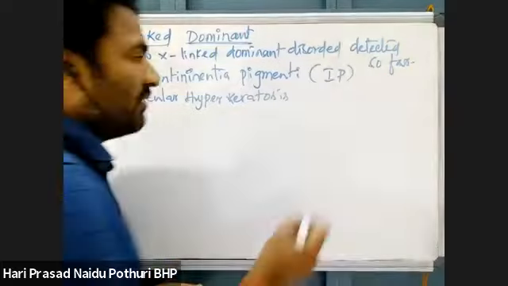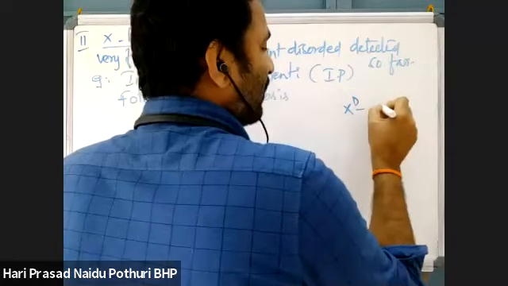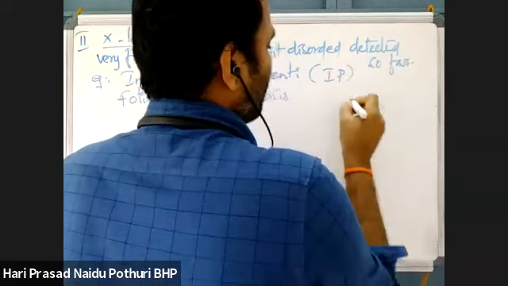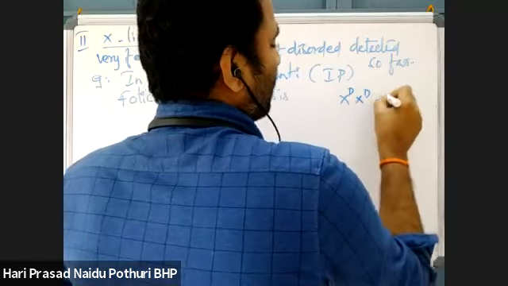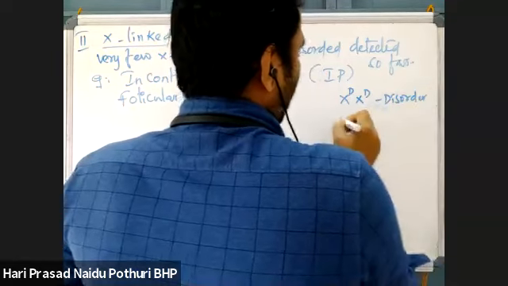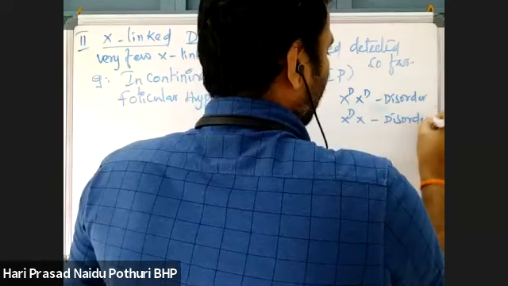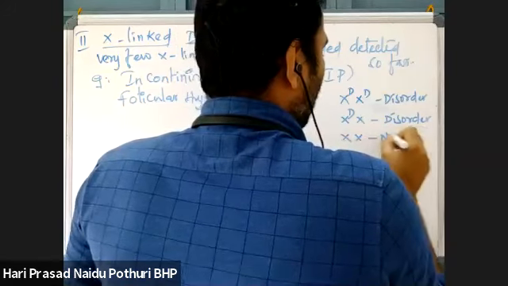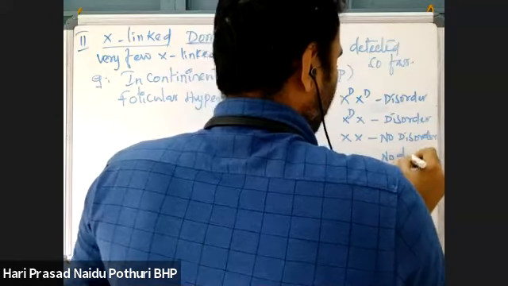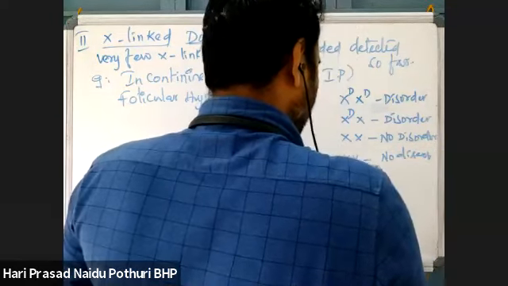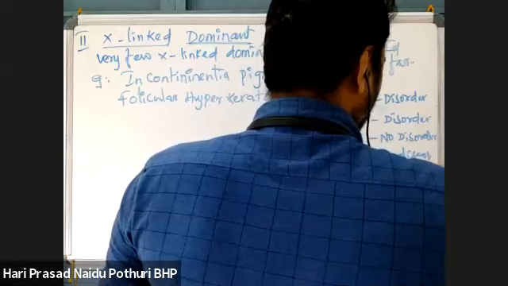How will the inheritance pattern be? Suppose X-linked dominant: if one is dominant, then the disorder will be seen. Here X dominant means the disorder will come. X dominant with another normal X chromosome, then also the disorder will come. Normal X means no disorder or no disease. XY means no disease. And if one dominant X chromosome is present in me, then the disorder or disease can appear.